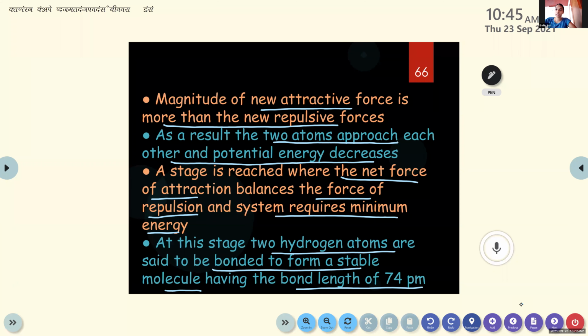Magnitude of net attractive force is more than the net repulsive force. As a result, two atoms approach each other and the potential energy decreases. A stage is reached where the net force of attraction balances the force of repulsion and the system requires minimum energy. At this stage, two hydrogen atoms are said to be bonded to form a stable molecule having the bond length of 74 picometer. Okay, 74 picometer.